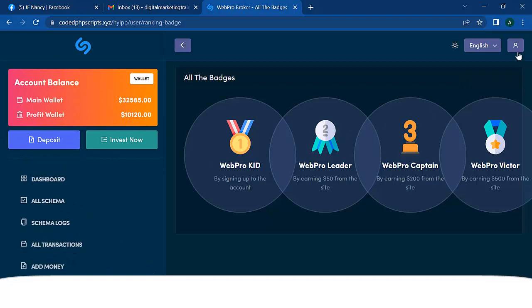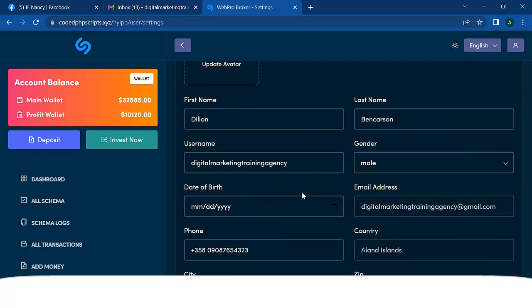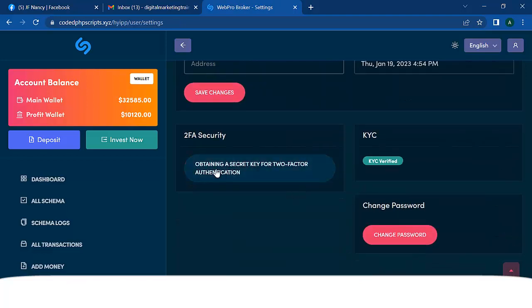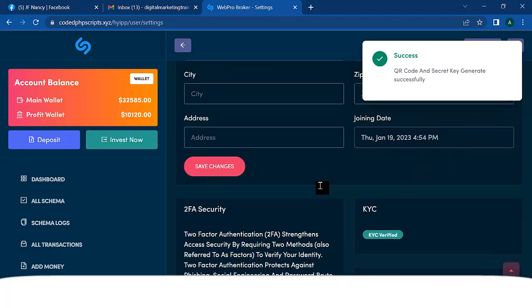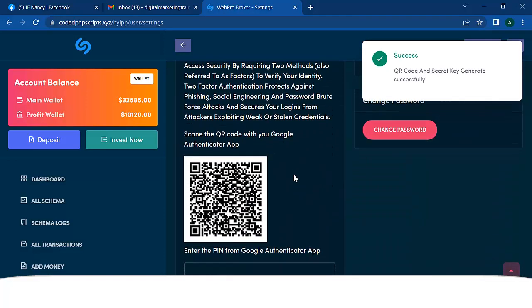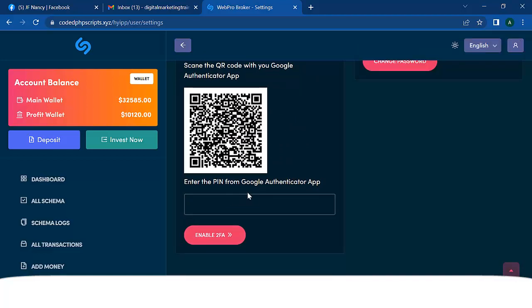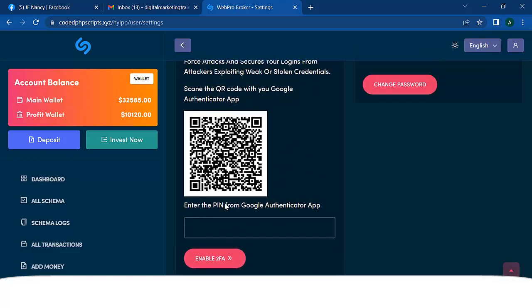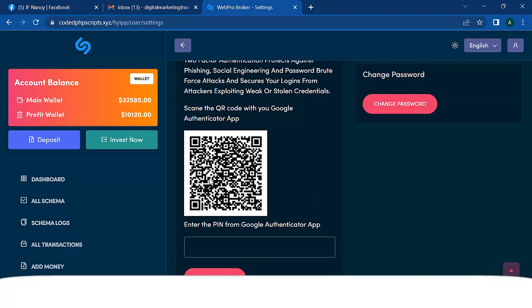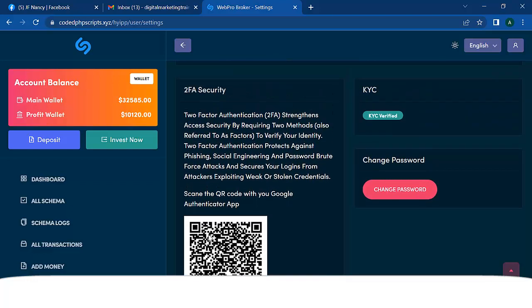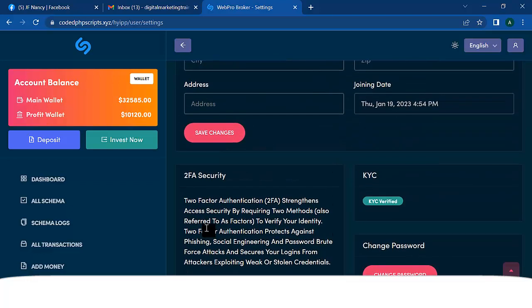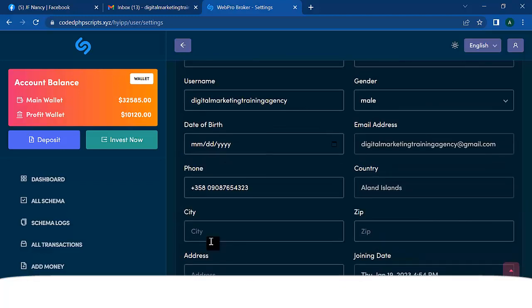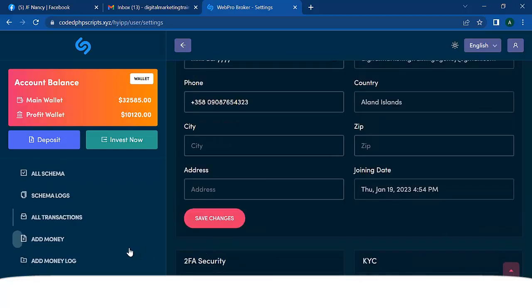So this is really powerful, and it also has a very powerful feature. Let's go to the settings. You can go to the settings right here and say obtain a 2-factor authentication secret code. When you click on it, it's going to generate a code for you. Can you see that 2-factor authentication code? If you have the 2-factor authentication code, you can download the Google Authenticator app on your phone and just perform this action. You see that your account will be secured, and anytime you want to log in, it will ask you for the 2-level authentication, right?